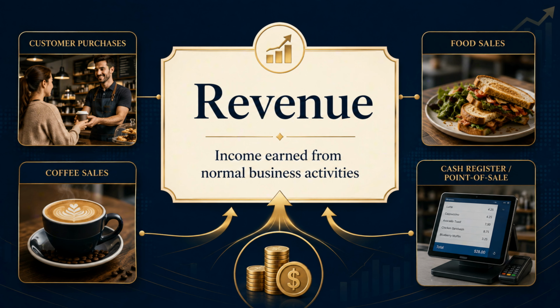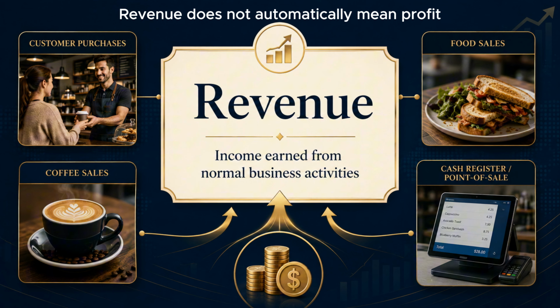Now let us look at revenue. Revenue is the income a business earns from its normal activities. For a cafe, revenue usually comes from selling coffee, food, and other items to customers. When Coastal Brew sells a coffee for cash, that sale creates revenue. Revenue tells us how much the business has earned. But revenue on its own does not tell us profit, because the business still has costs to pay.